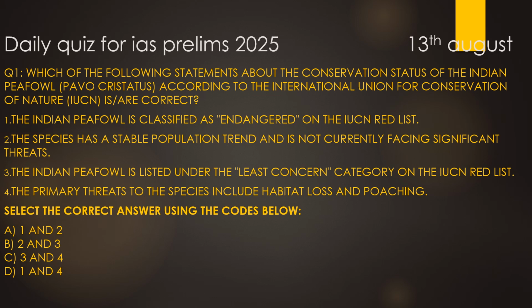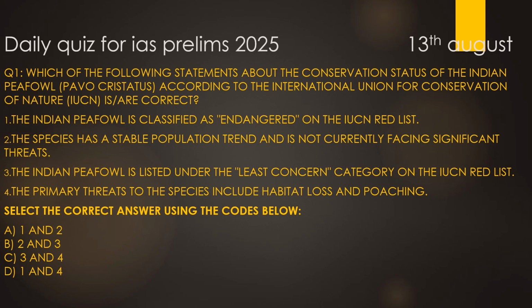Question number one: which of the following statements about the conservation status of the Indian peafowl, whose scientific name is Pavo cristatus, according to the International Union for Conservation of Nature, are correct? According to IUCN, what is the conservation status of the Indian peacock? First statement: the Indian peafowl is classified as endangered in the IUCN Red List. This is totally incorrect. Second statement: the species has a stable population trend and is not currently facing significant threats.